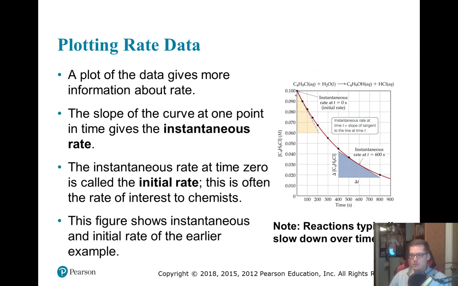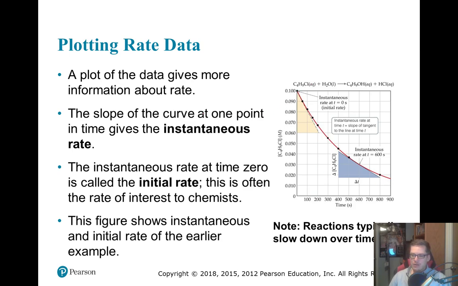Okay, and so when we're starting here, our reactant concentration was 0.1. Well, after 50 seconds, our reactant concentration was only at 0.090. All right, and so that's less, so because there are fewer reactants, there will be a slower reaction rate, and then we can keep going that way. And so as we keep going, we'll notice that this curve kind of flattens itself out.